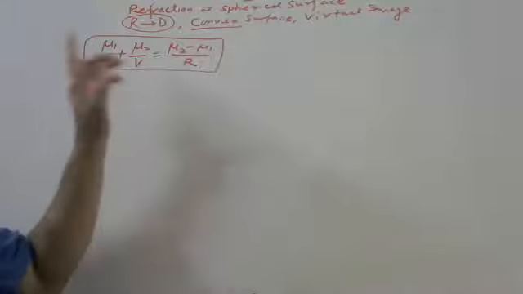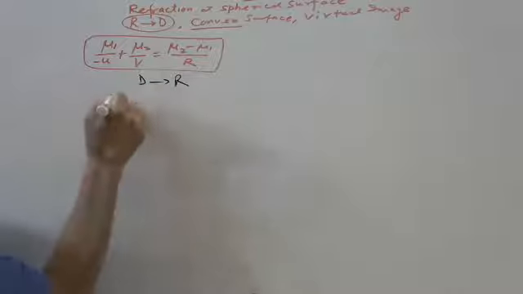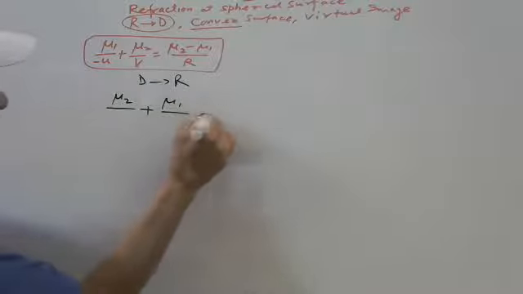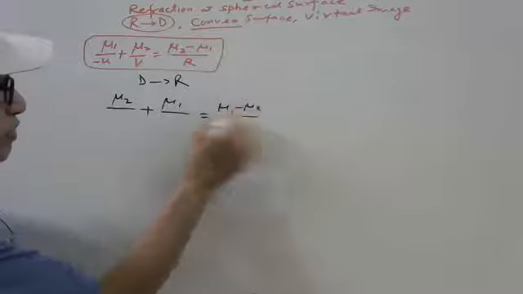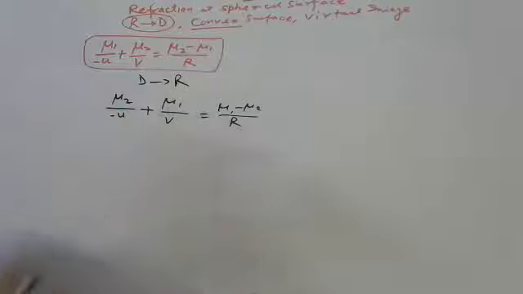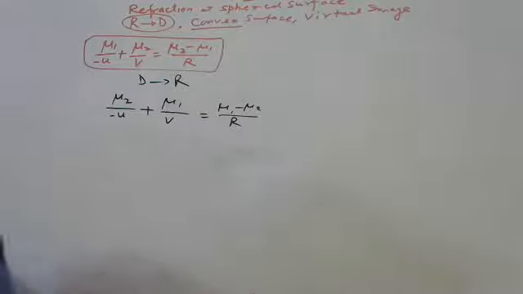If we are moving from denser to rarer, mu1 and mu2 exchange. It means from denser to rarer, we will get this formula. Here mu1 is replaced with mu2, and mu1 minus mu2 upon r. So simply mu1 and mu2 interchange.